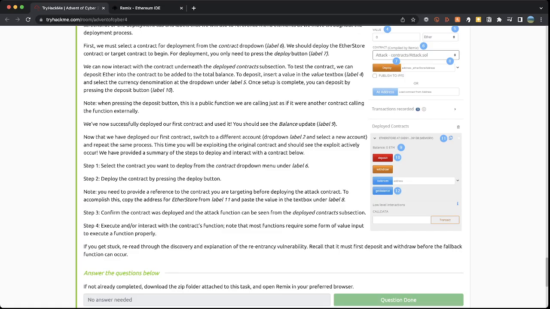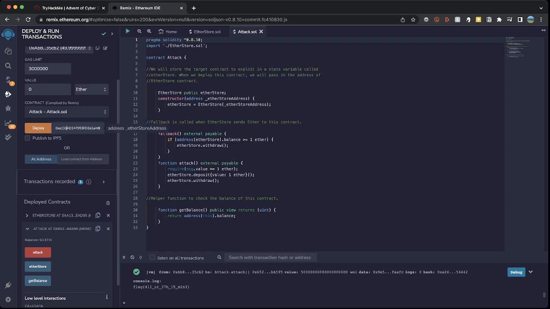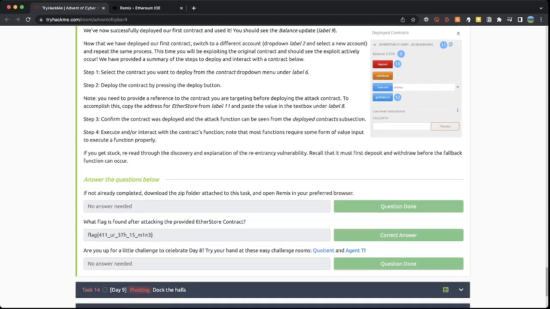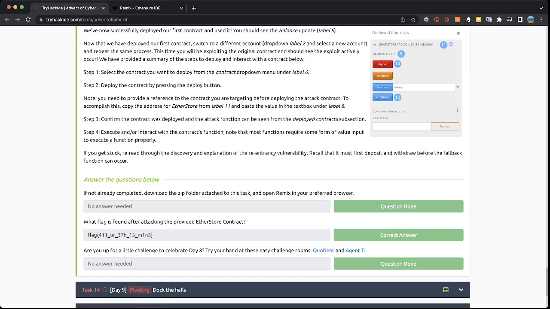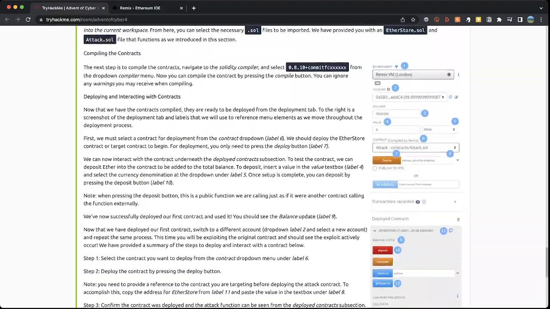Execute and or interact with the contract's function. Note that most functions require some form of value input to execute them properly. And that's where we attack with a 50, and bam, we've now got our flag. So as we've done, we've completed that first one. What flag is found after attacking the provided Ether store contract? And there is our flag. So we deployed the main contract first, then we set up the attack contract to the deployed contract, and now we're through. And that, guys, is room 8.